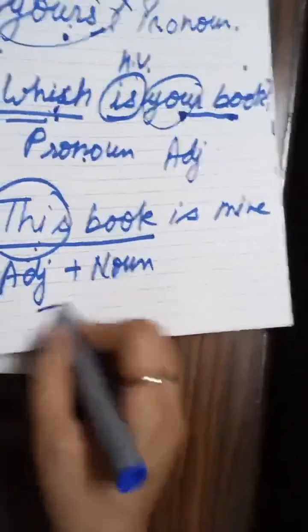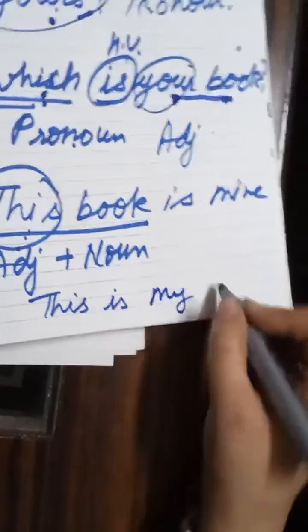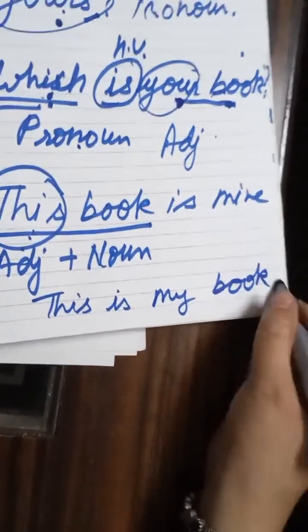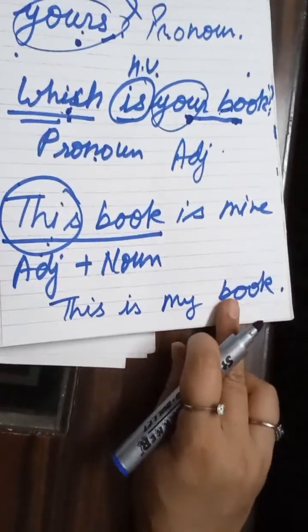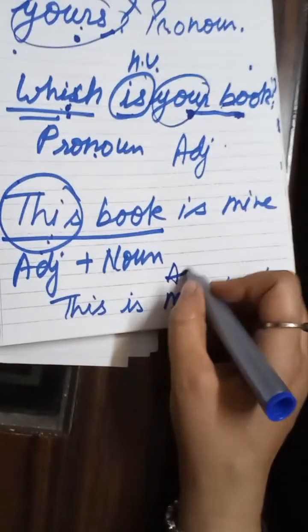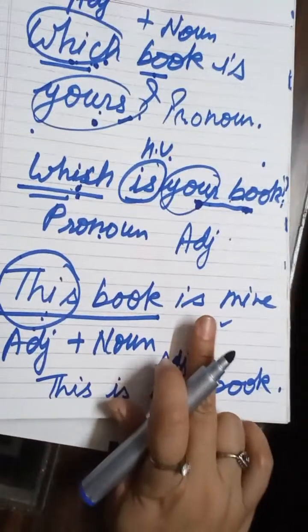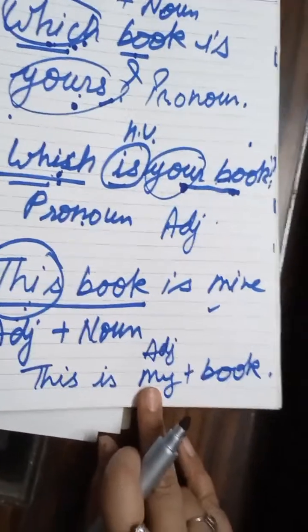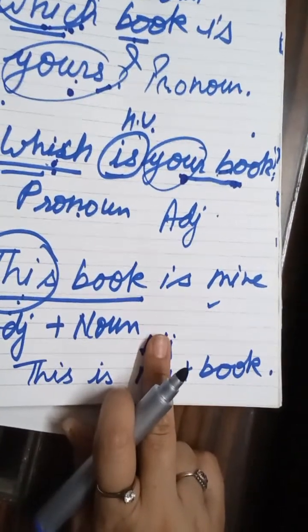But if you say this is my book, in this case my is written with book. That means you are adding something with a noun, so this my is an adjective. So in both cases, the meaning of both sentences is the same. This is my book, this is mine. Then what is the difference, why are we using these two sentences in the same situation?